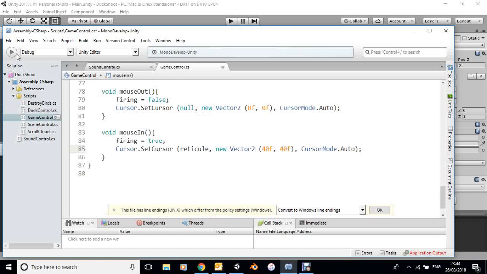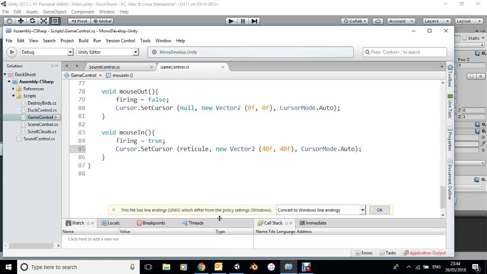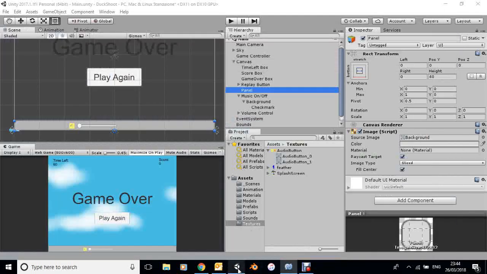Right, let's see if the code is correct. It seems to be happy with that. Does it do the job? Let's see.